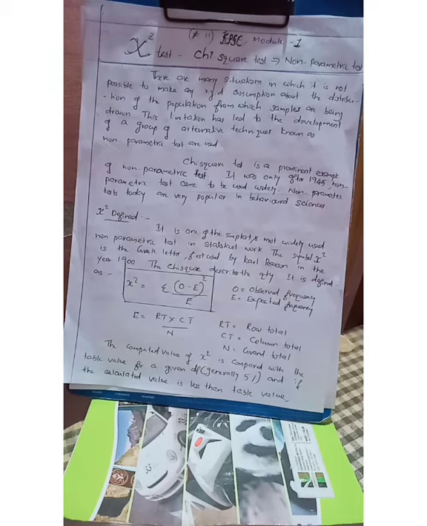The level of significance is usually taken as 5%. If the calculated value is less than the table value, then we accept the null hypothesis, otherwise we reject it. That is, if the calculated value of chi-square is more than the table value for the given degrees of freedom and level of significance, then the null hypothesis is rejected.